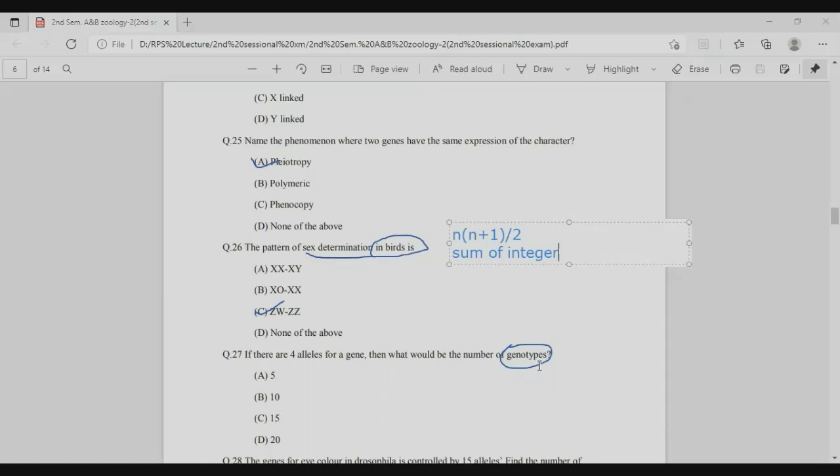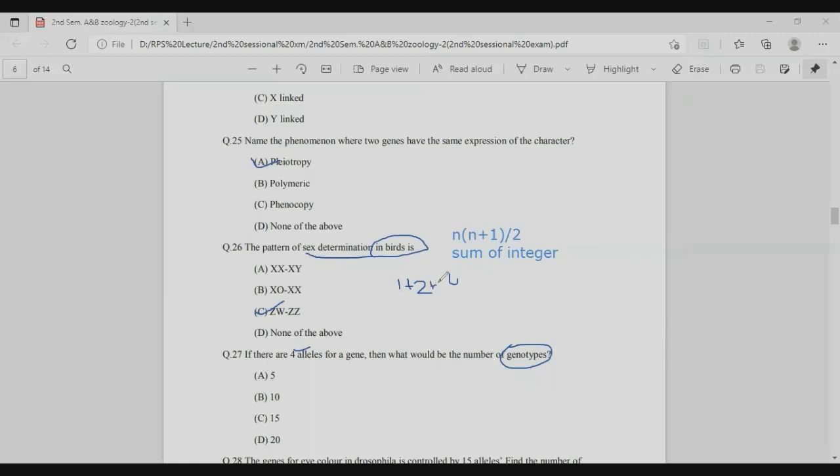In this question, the number of alleles is 4. So the sum of the integers is 1 plus 2 plus 3 plus 4, right?